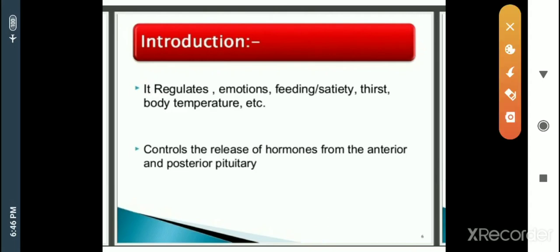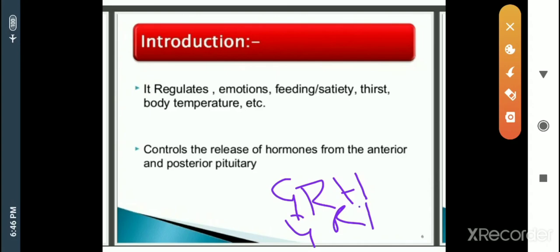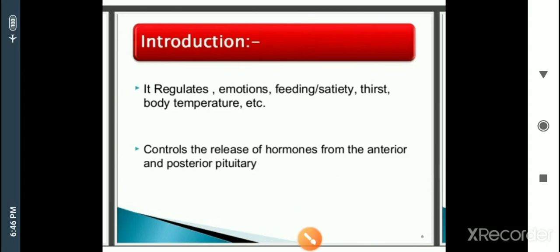Suppose we talk about growth hormone releasing hormone: it gets the signal from the hypothalamus to release from the pituitary. At the same time, growth hormone inhibitory hormone, another hormone, also gets signals from the hypothalamus to inhibit or stop the process.